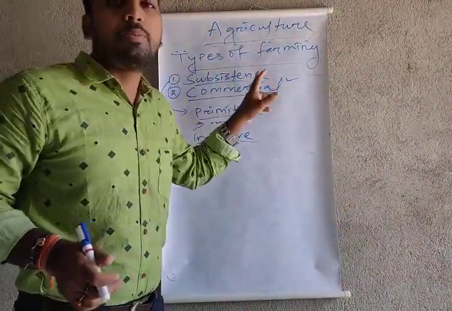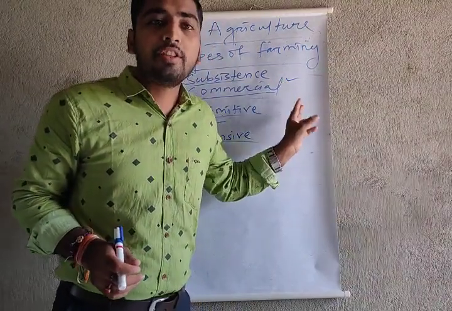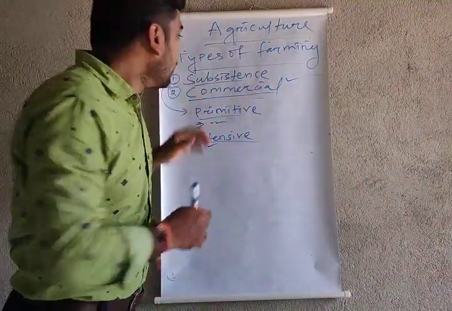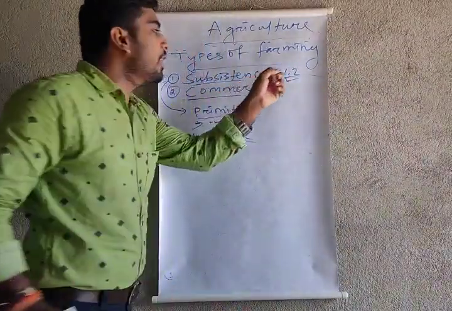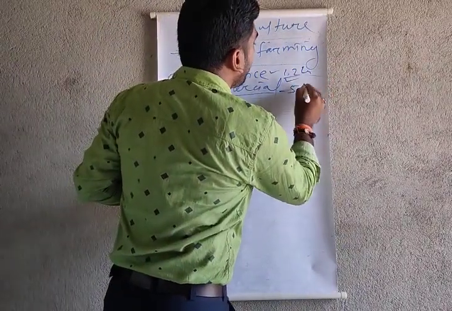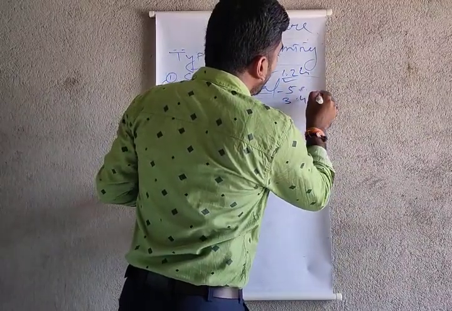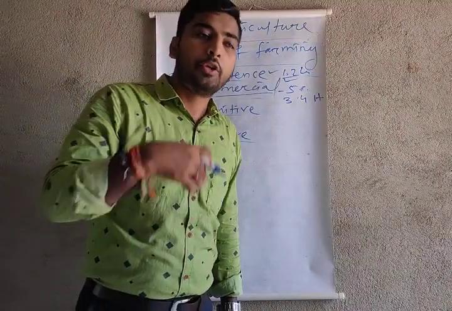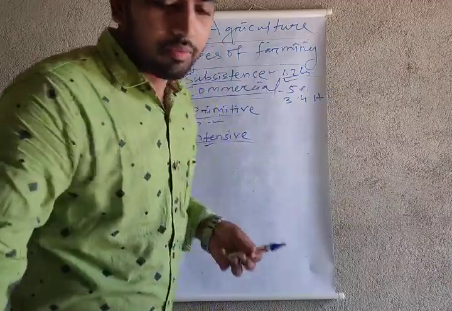When a farmer grows crops only for business work, only for selling, that's called commercial farming. Understood? Subsistence farming is done on only 1 to 2 hectares of land, but those who have not more than 5 acres, or 3 to 4 hectares of land, are almost doing commercial farming to sell in the market. Got it? Understand?